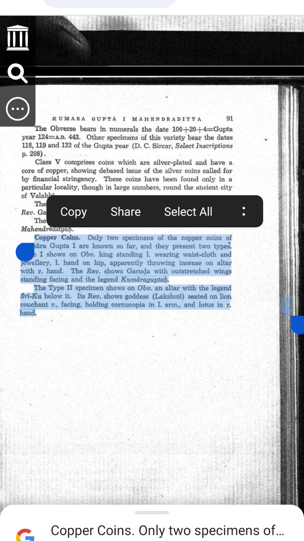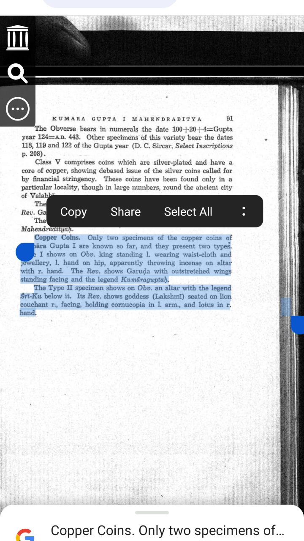What is on the back reverse side? Garuda, a mythological bird, is standing with outstretched wings. The legend Kumaragupta is written. What does it mean? The king is performing a ritual, which shows he was religious. Garuda is a symbol of Hinduism and Gupta rule. The name Kumaragupta confirms who issued the coin.